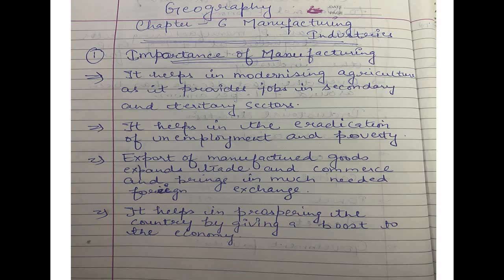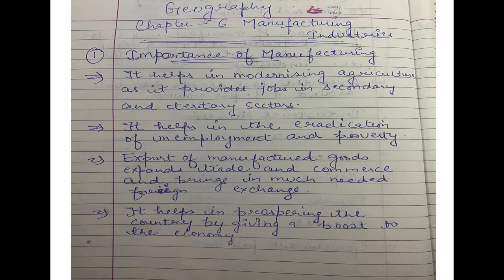Now to make these things more valuable, the first and foremost thing is that you need a certain kind of place, an industry, where you can make these things. Now you have set up your industries. Then you will need people to make this. It will not happen on its own. You will need people to make these raw materials into processed goods. So you will provide jobs to people.